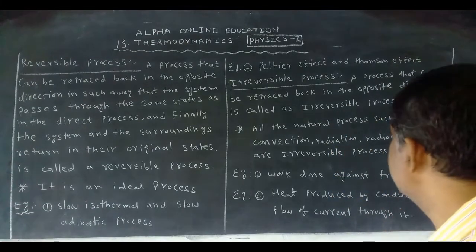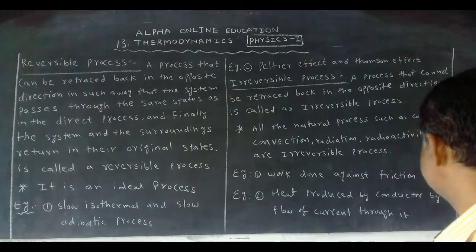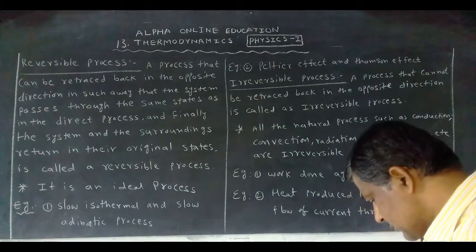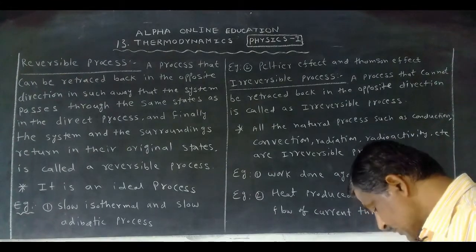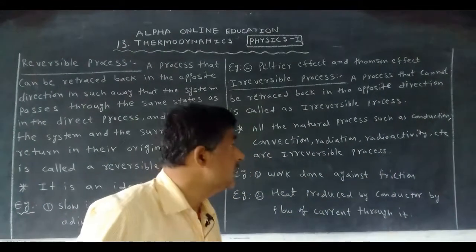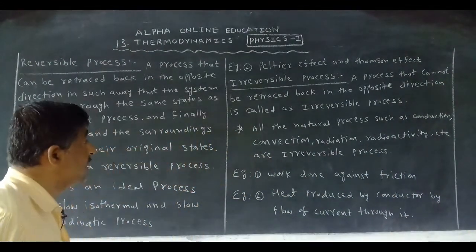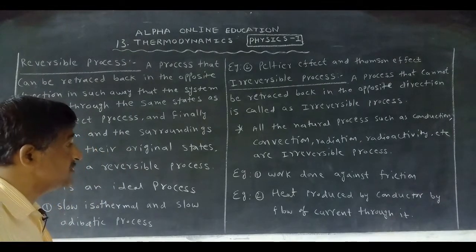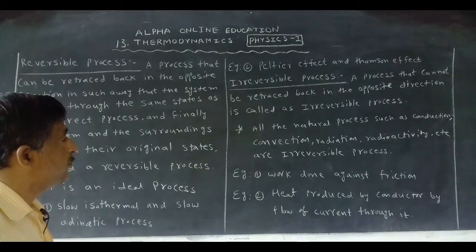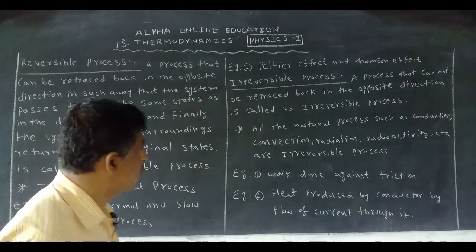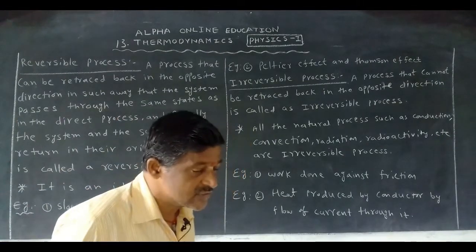Now the second one, the irreversible process. Now, a process that cannot be retraced back in the opposite direction is called an irreversible process.